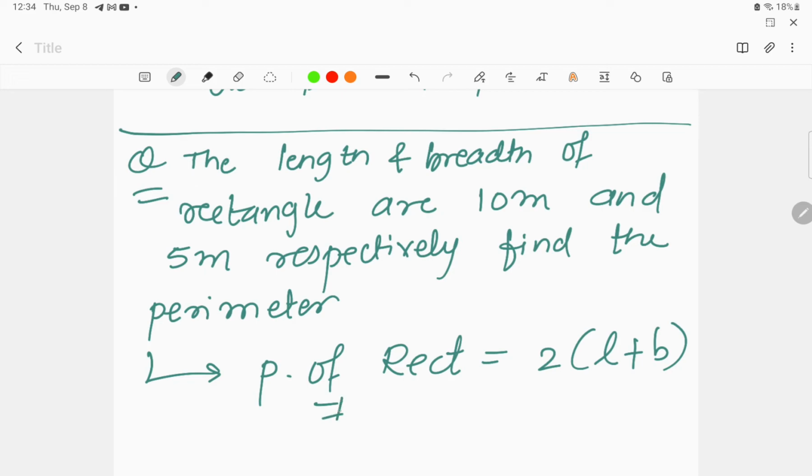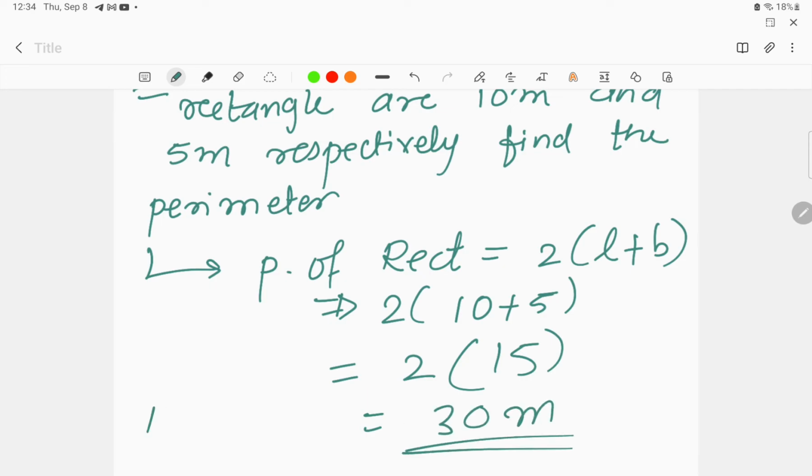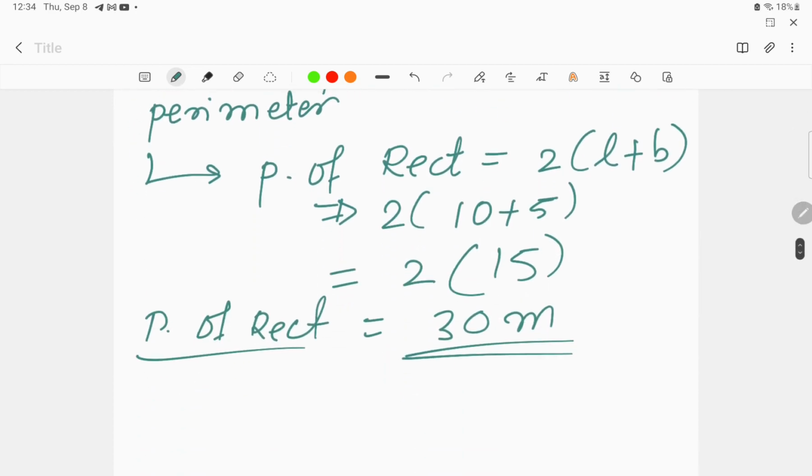So here what will be the answer? 2 into 10 plus 5, which is 2 into 15, that is 30 meter. So the perimeter of the rectangle with 10 meter and 5 meter as its length and breadth will be 30 meter. So this is the question that can be directly asked in the examination.